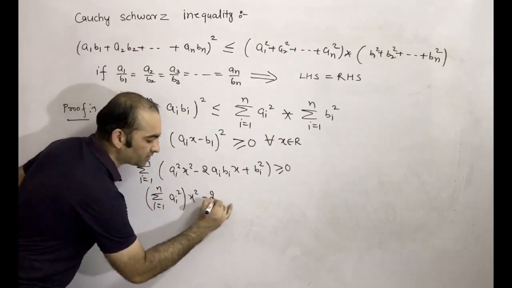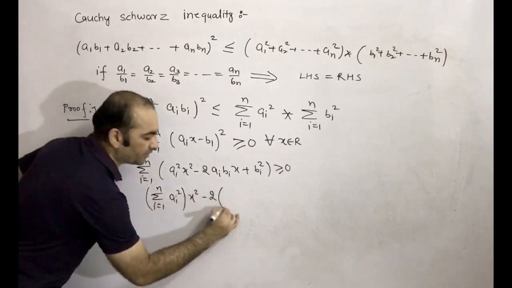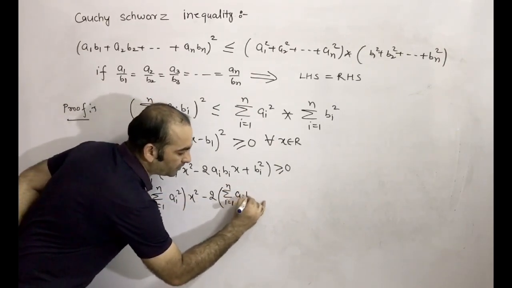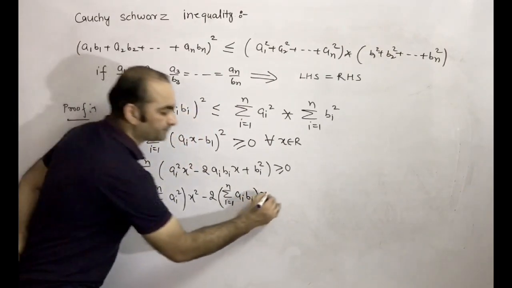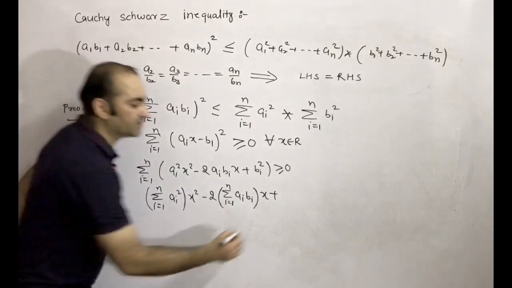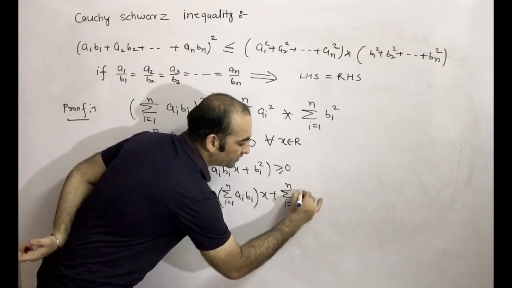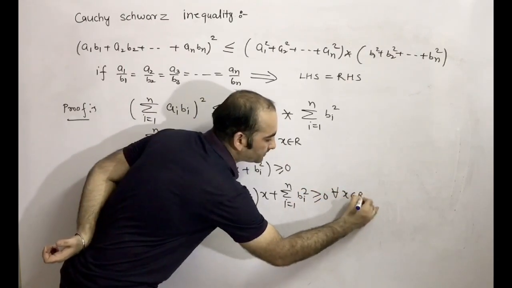Minus 2 is constant, and ai bi both depend on i. So in bracket sigma i equal to 1 to n ai bi, x, plus sigma i equal to 1 to n bi square is greater than equal to 0 for all x belongs to R.